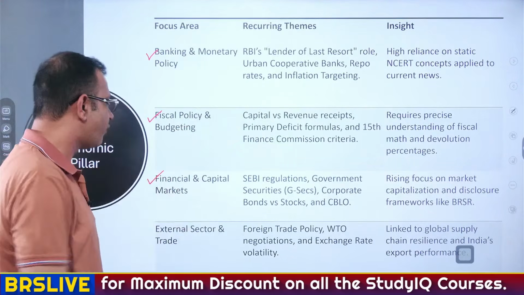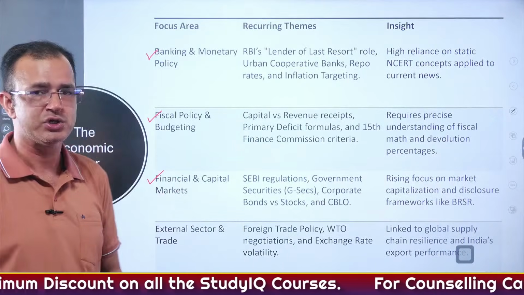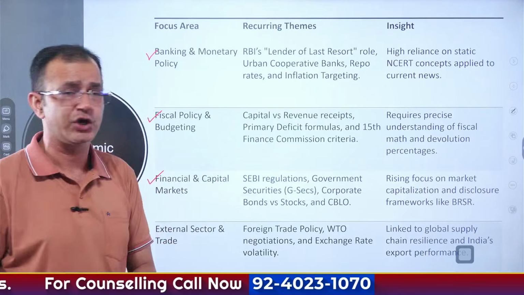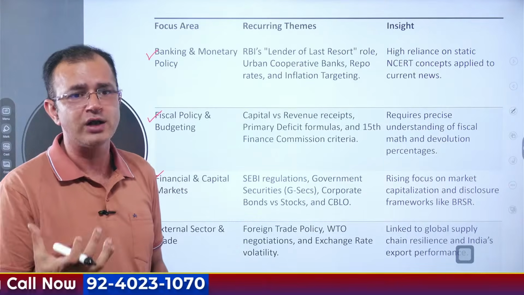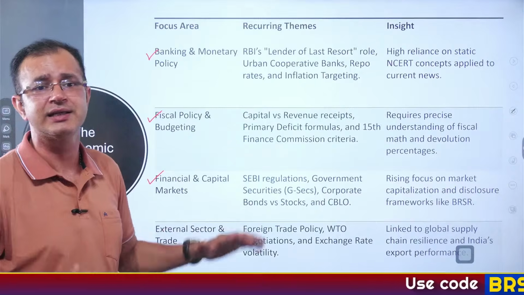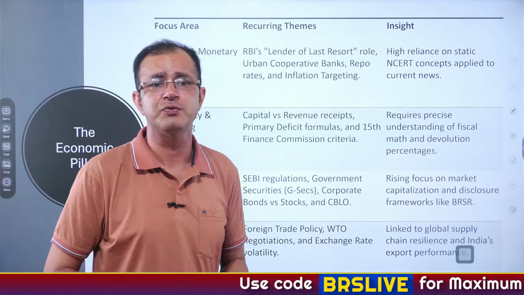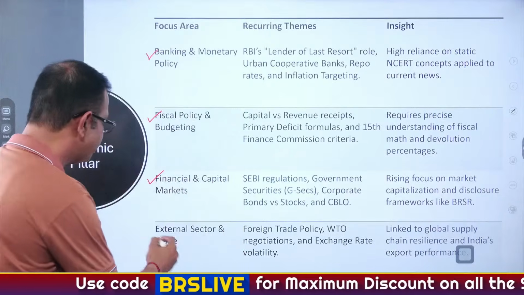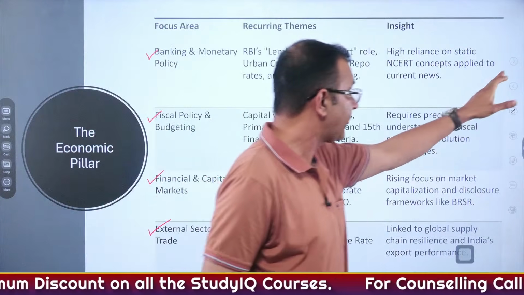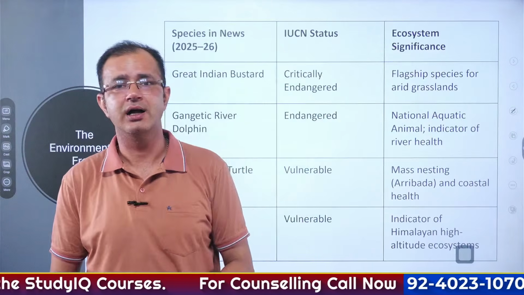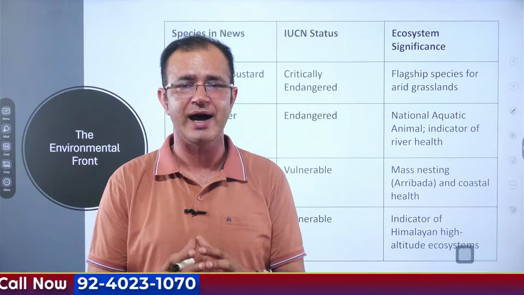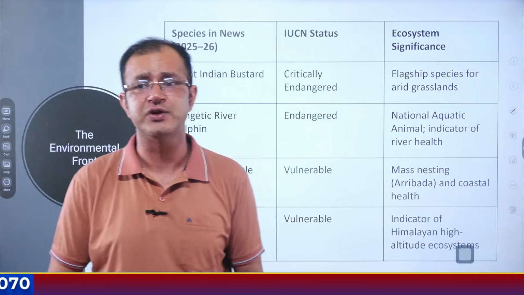Then there is the focus on financial and capital markets. What are the regulations being done by SEBI? At the same time, government securities or G-Secs, corporate bonds, as well as the stocks in the news. Here, the focus is on market capitalization and the disclosure frameworks being used. At the same time, it also focuses on the external sector and trade. Now, when it comes to the environment, the questions framed by the UPSC are about the species which have been in the news.